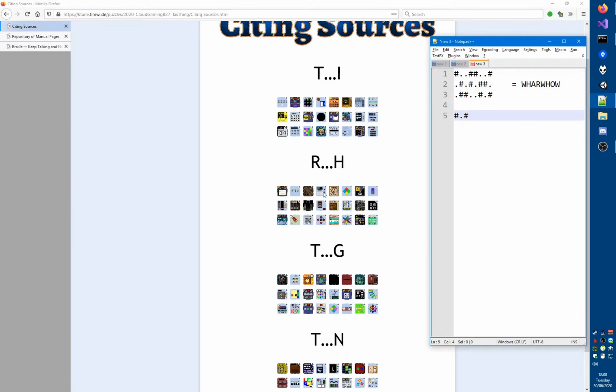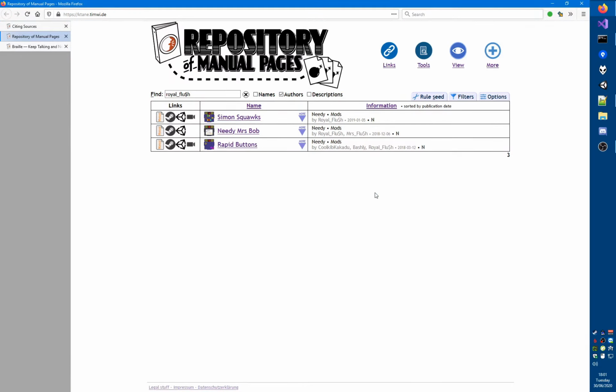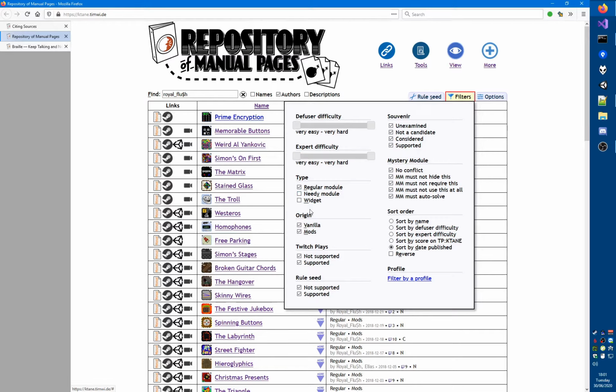So this is guitar chords, this is algebra, Elder Futhark, Simon Says, Westeros, and what is this? I think this is, well, I don't think it's Royal Flush. Let's take a look at the... I hope I didn't mess up here. Yep, regular modules, okay.